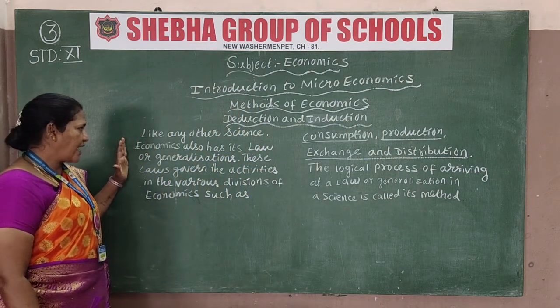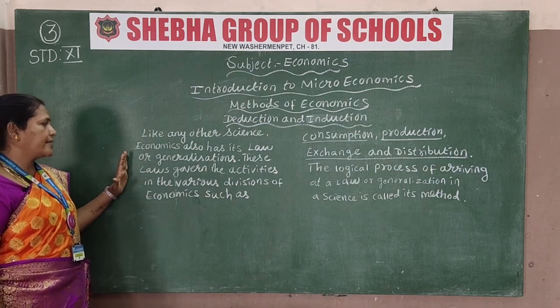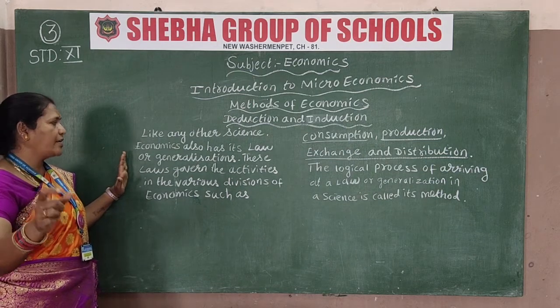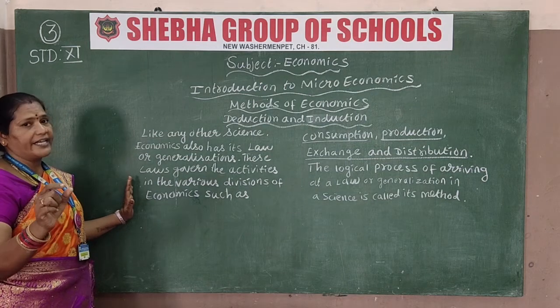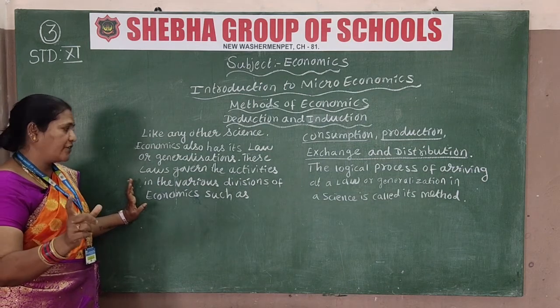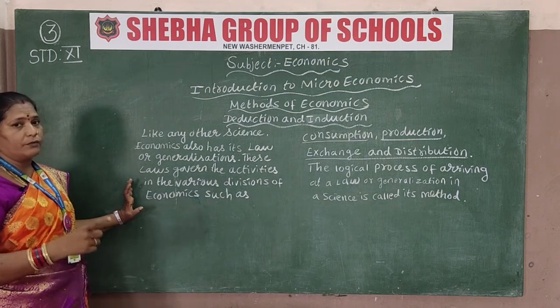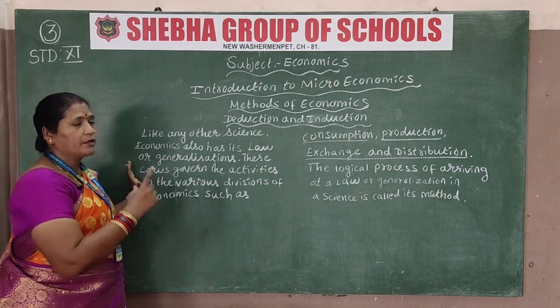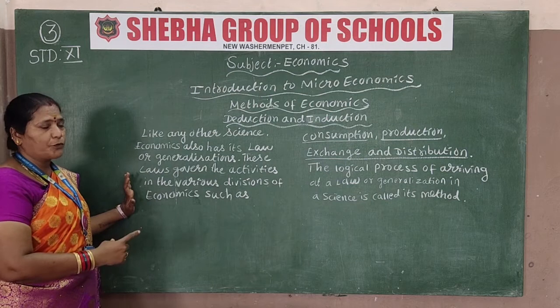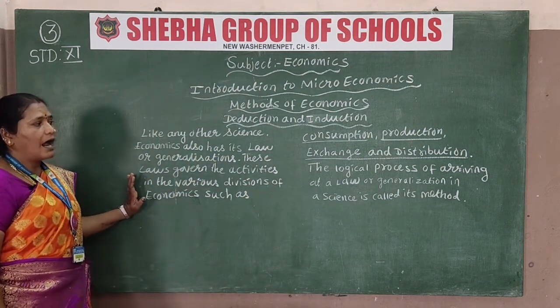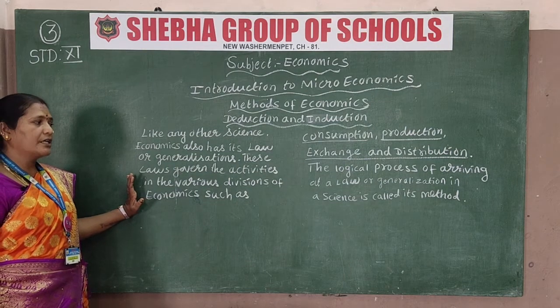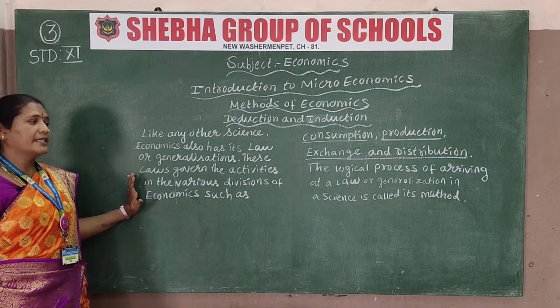In other sciences, economics also has its laws or generalizations. This law governs the activities in various divisions. Various divisions of economics means consumption, production, exchange and distribution. So these logical processes of arriving at a law or generalization, a science is called its method.